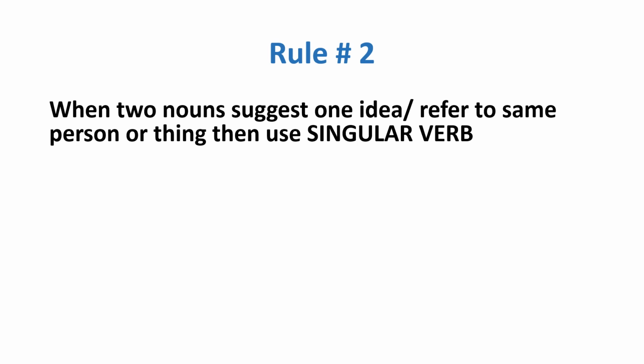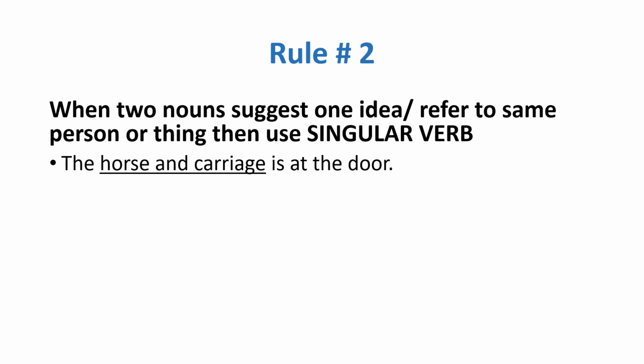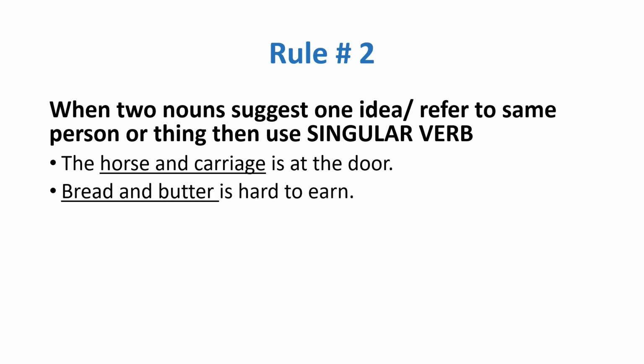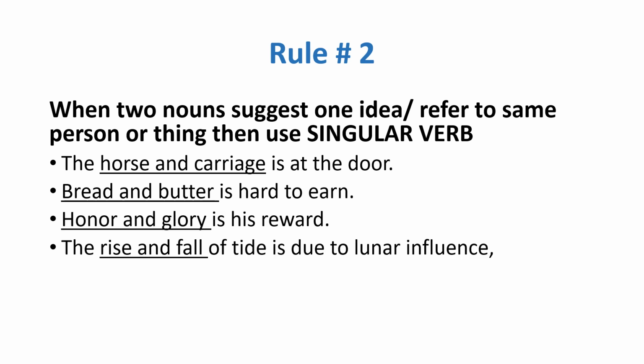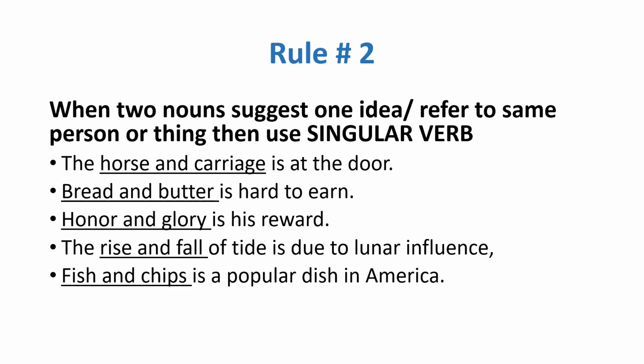Then rule number 2 is when two nouns suggest one idea or refer to the same person or thing, then you need to use the singular verb. For example, the horse in the carriage is at the door. Here it is representing a single entity. The bread and butter is hard to earn. Honor and glory is his reward. The rise and fall of tide is due to the lunar influence. And the fish and chips is a popular dish in America.